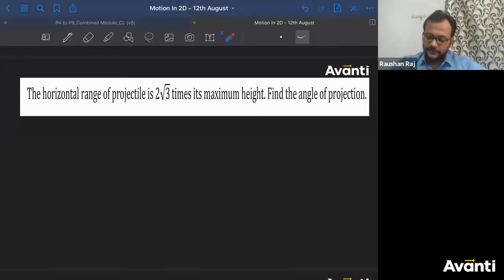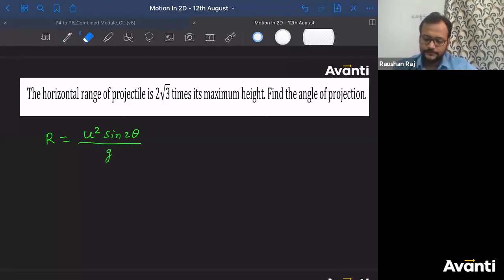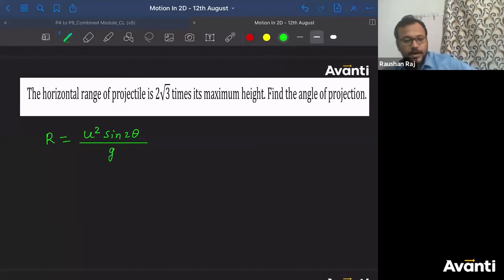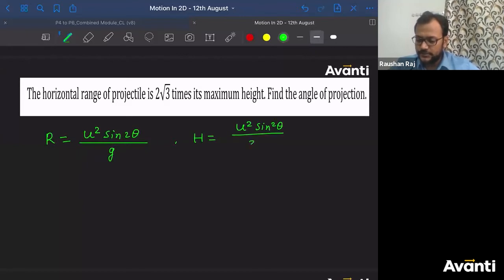Tell me, what is the formula for horizontal range? बताइए बच्चा लोग, what is the formula for horizontal range? U square sine 2 theta divided by G. Isn't it? अरे याद है सबको? This is the value for G. Yesterday only we have talked about this, right? So R is U square sine 2 theta divided by G. What is maximum height H? It is nothing but U square sine square theta divided by 2G.